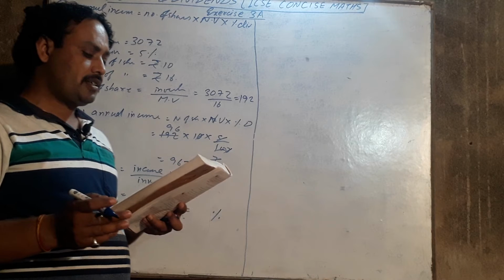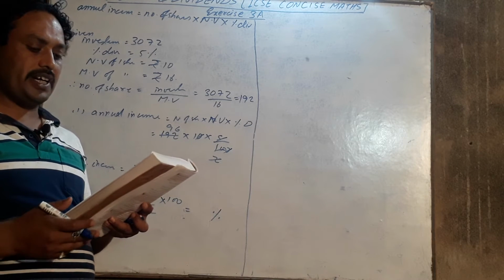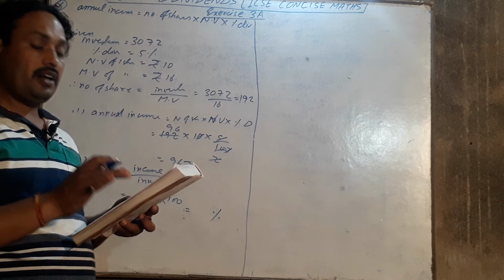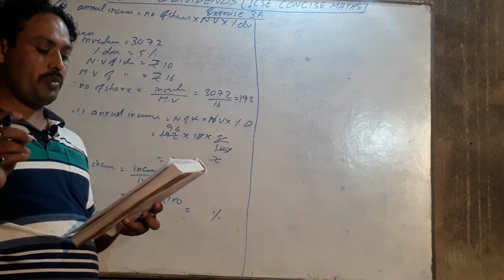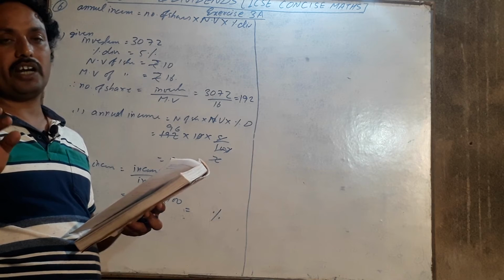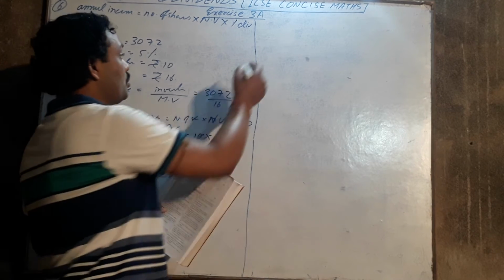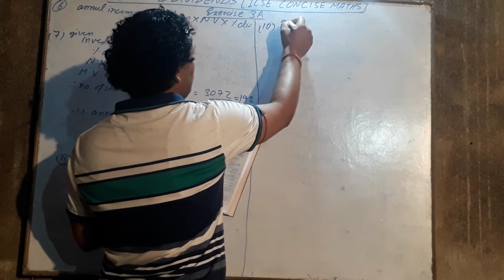Now question number 10. A man buys rupees 75 shares at a discount of rupees 10. Here discount is given, so market value will decrease; market value is equal to nominal value minus discount. So question number 10 I am doing for you.